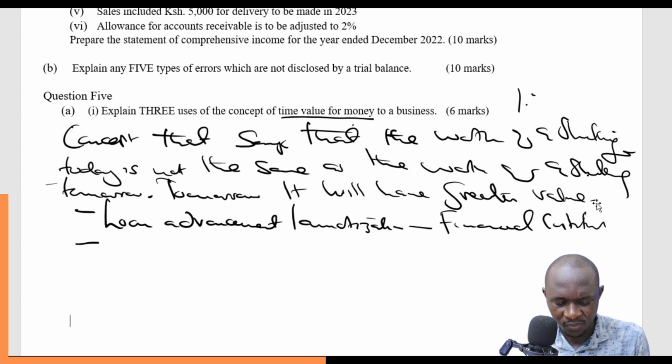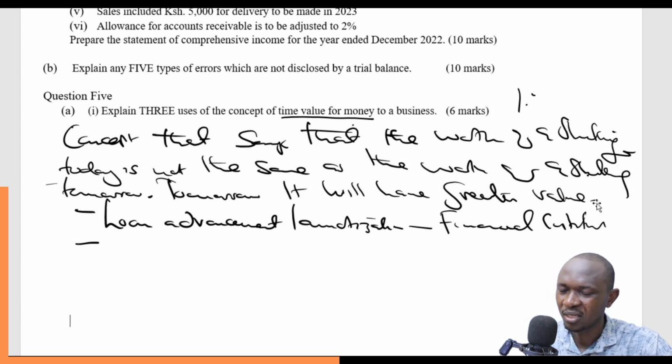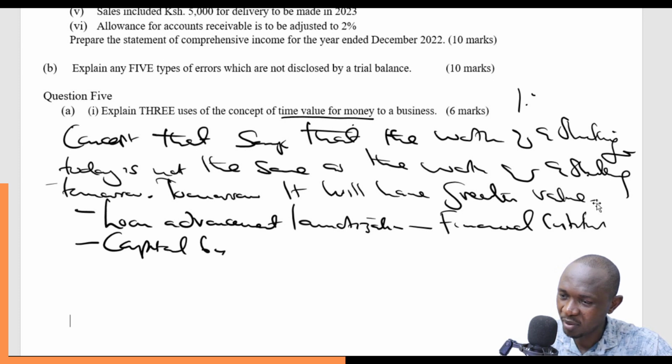Loan advancement helps you to have access to funds which otherwise you will not have access to. So it enables businesses, and that of course has an impact on business growth, country's economy, and all that multiplier effect. Then you also have capital budgeting decisions.